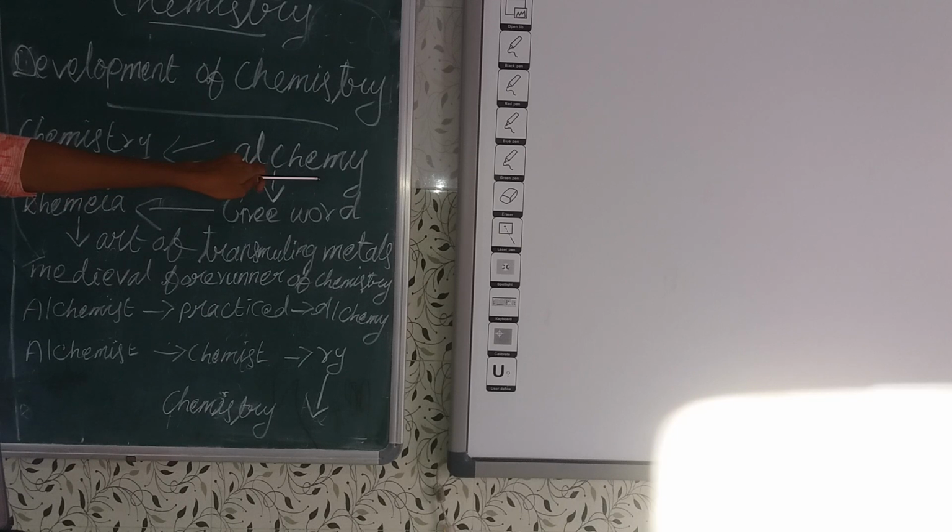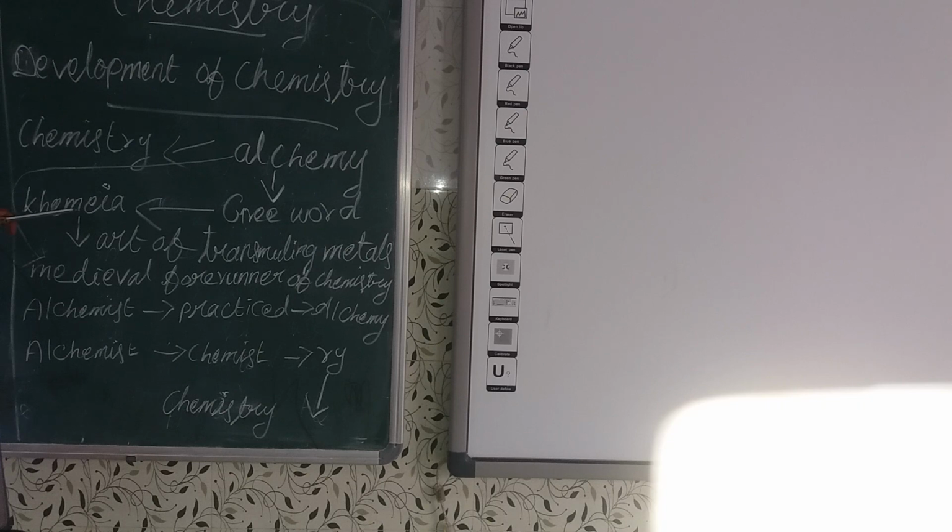In ancient time it was alchemy. Chemistry has existed since ancient times. It originated from the word alchemy, which is derived from the Greek word chemia.